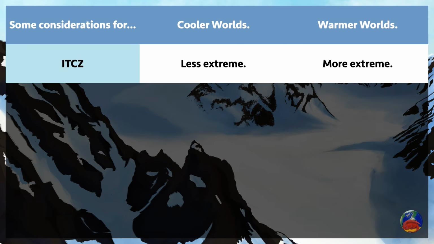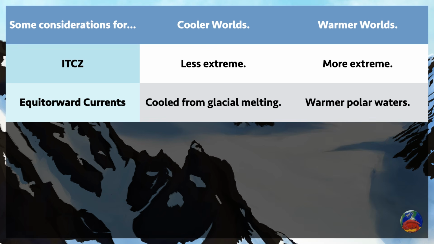Cooler worlds can expect less extreme latitudinal movement of the intertropical convergence zone. On the other hand, for warmer worlds, the ITCZ can be more dramatic, which leads to regional dynamics like the African humid period, where due to precession, the ITCZ rose higher over the Sahara and caused what are normally xeric biomes to transform into savannas. Colder worlds may see greater cooling of equatorward currents, especially if they're near freshwater glaciers that extend into the ocean, or near the cooler poles, causing less precipitation along the coasts adjacent to those currents.